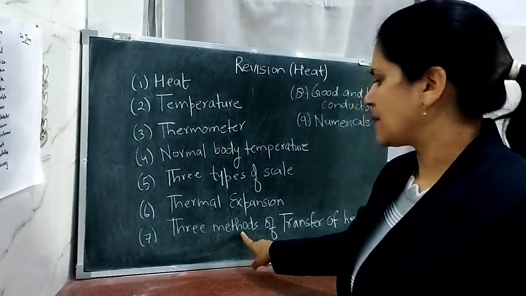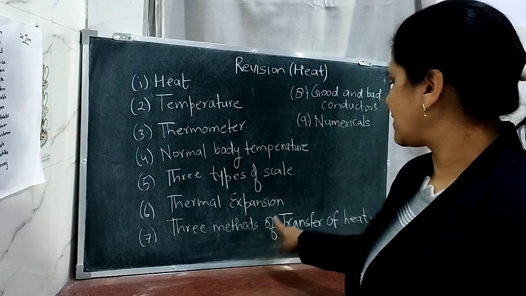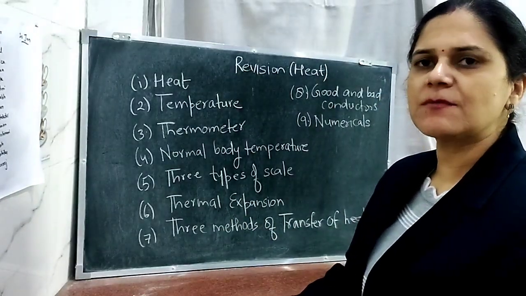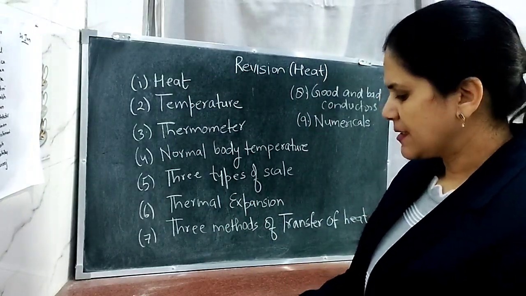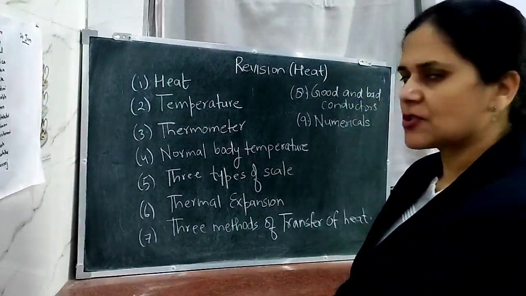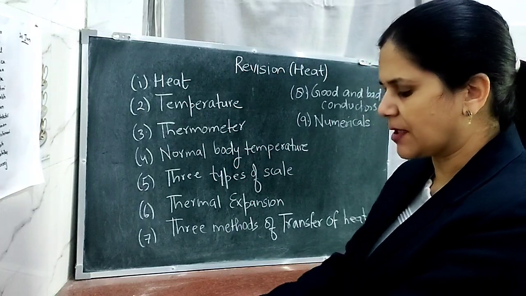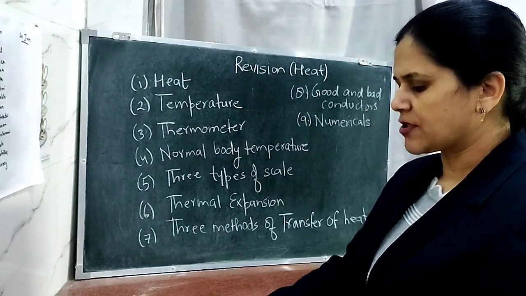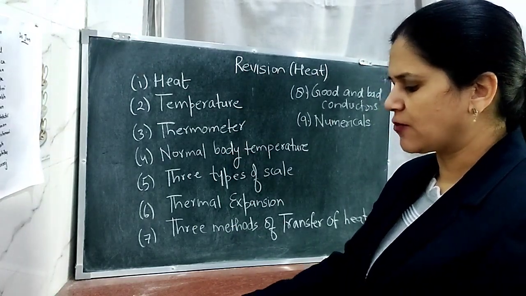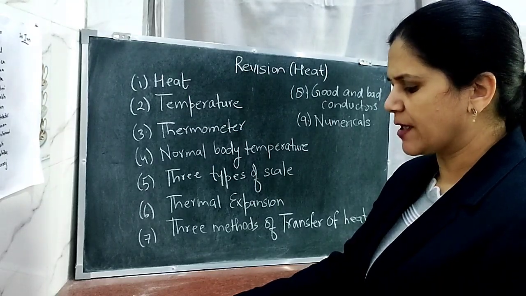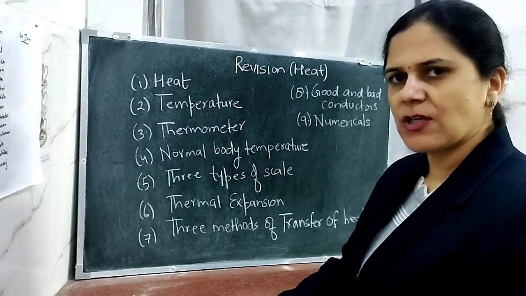Now in the same chapter we will be discussing the three methods of transfer of heat. The very first method is known as conduction. Second method is known as convection, and the third method is known as radiation. Now what is the meaning of the term conduction? Conduction is the process of transfer of heat from the hot end to the cold end, from particle to particle of the medium.